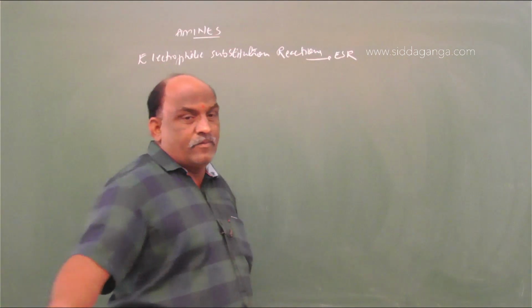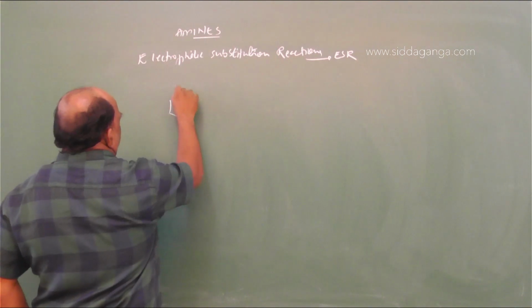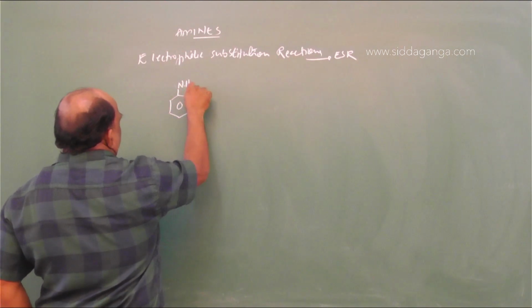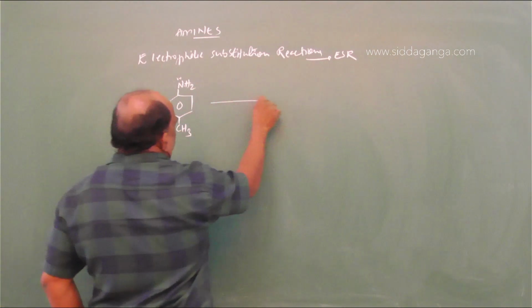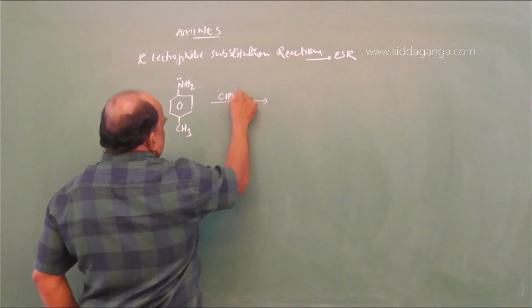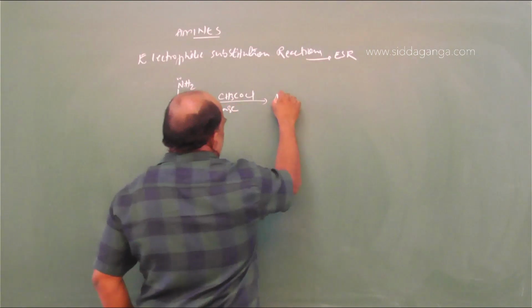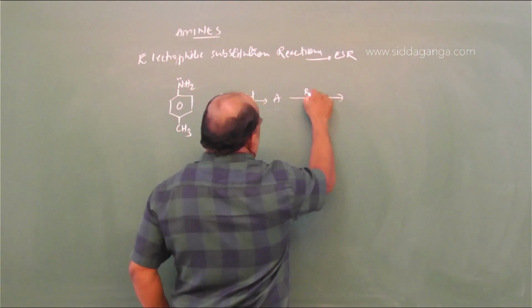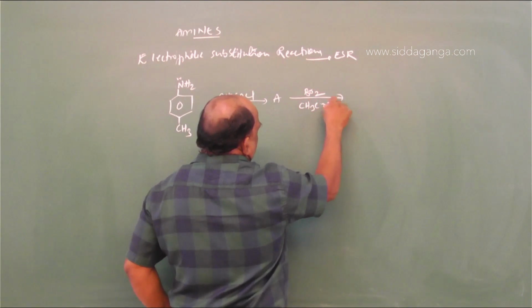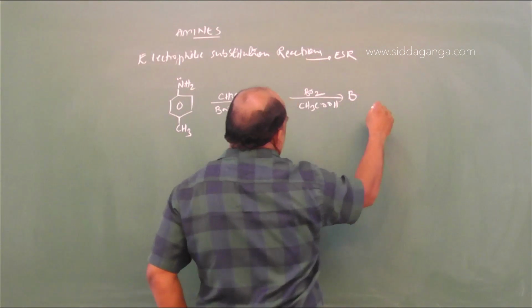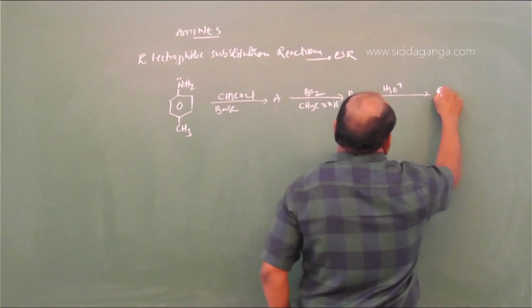You can practice this example: aniline with CH3COCl and base gives A. Bromination in the presence of acetic acid gives B. H3O plus gives C.